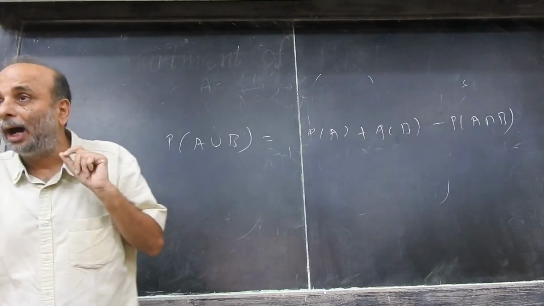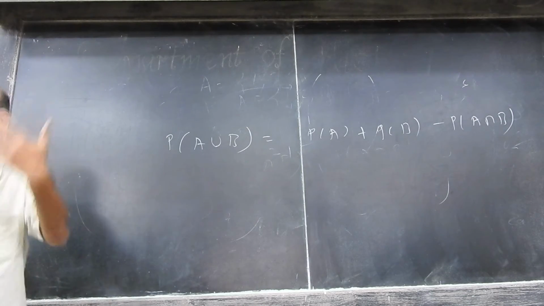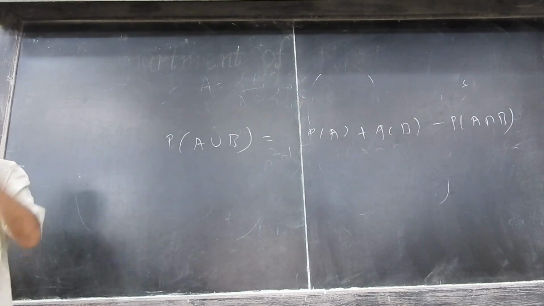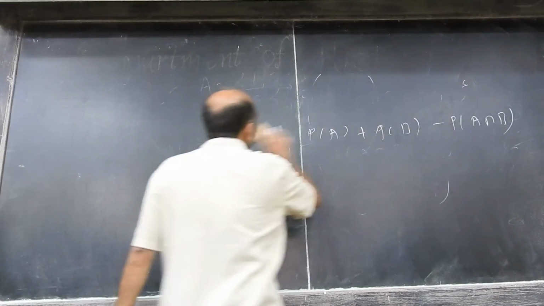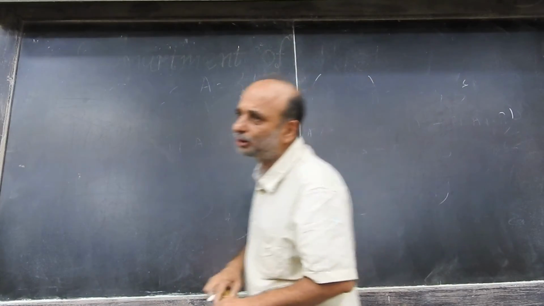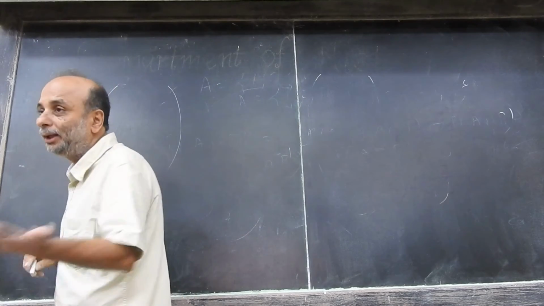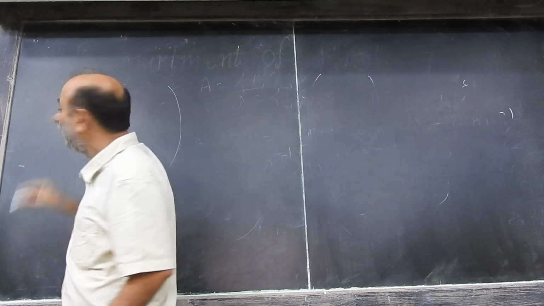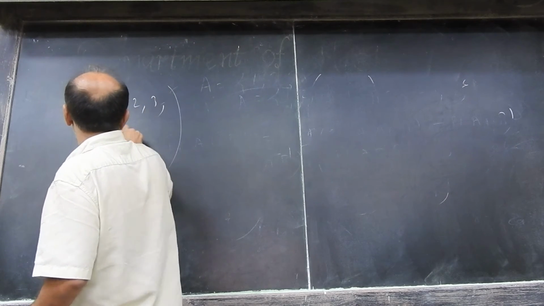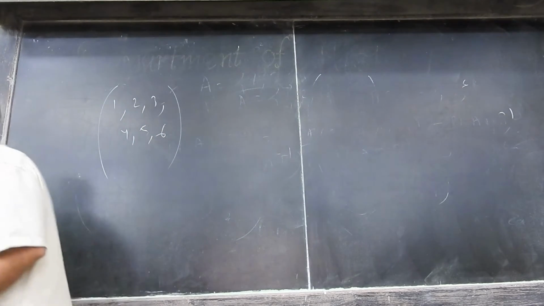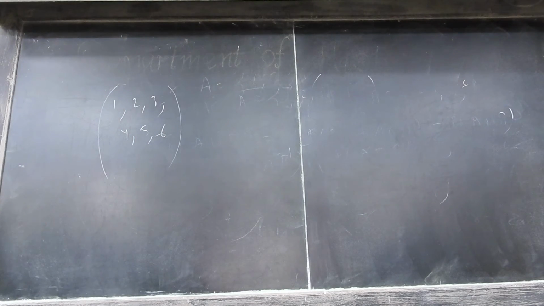Sure? So from that point of view, let's understand the making of random variables, so we get better training, right? Okay, so now suppose my outcome is that I am rolling a die. The outcome of the die is 1, 2, 3, 4, 5, 6. And let's assume that the die is a balanced die.